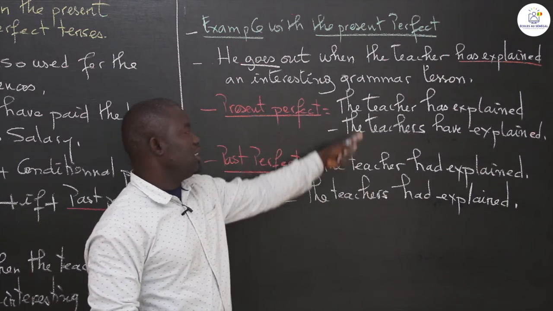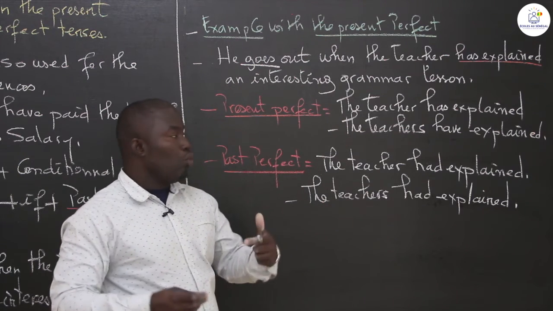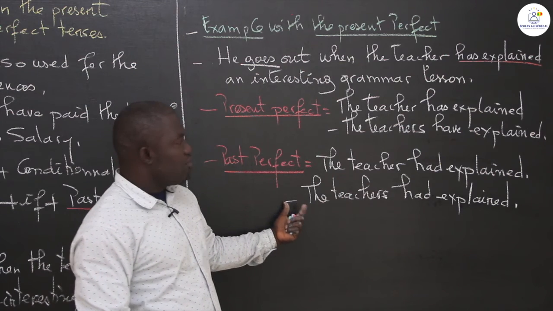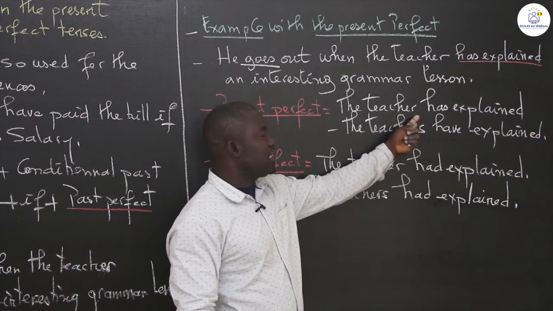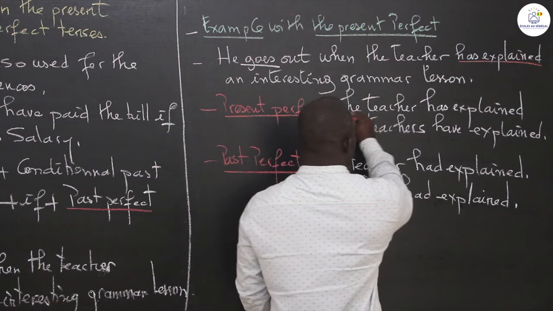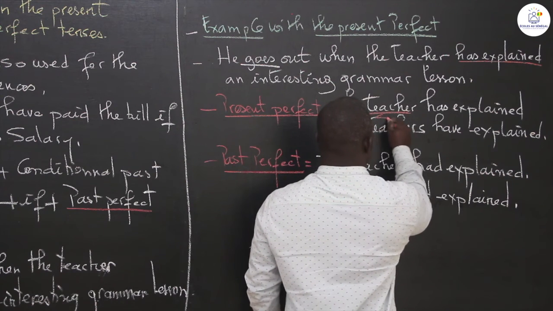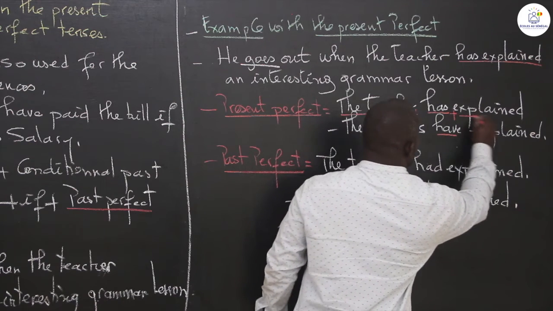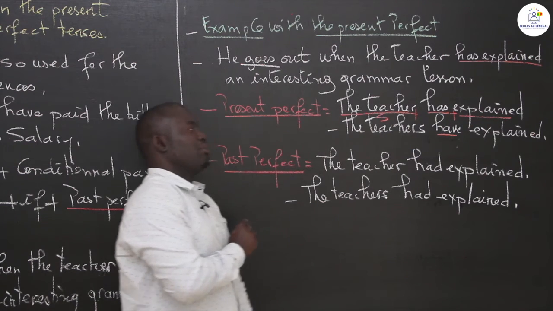These are the differences between the present perfect tense and the past perfect tense. For the present perfect: subject plus has or have plus past participle.